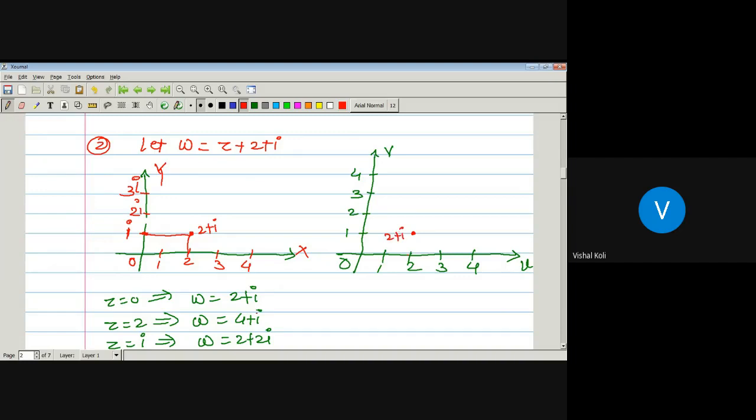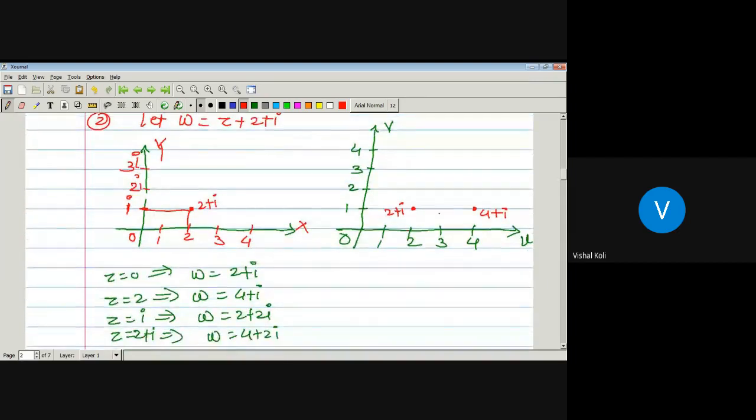Second one is 4 plus I. This one will be 4 plus I. Next point is 2 plus 2I. This will be 2 plus 2I here somewhere. And last one is 4 plus 2I. This one is here, 4 plus 2I. Now just join these points. Then we get a rectangle which is the same as the rectangle in our Z plane, and these are the regions bounded by these lines. This will be R and this will be R dash.